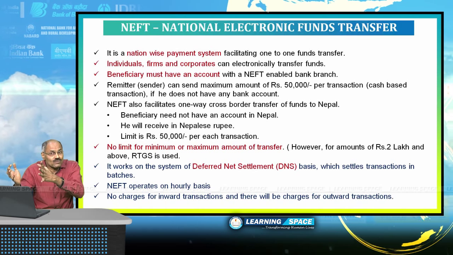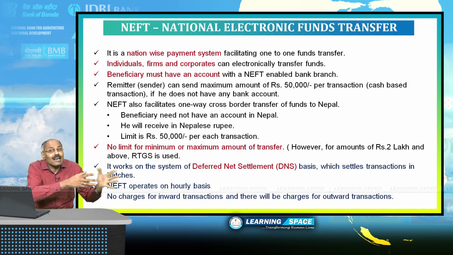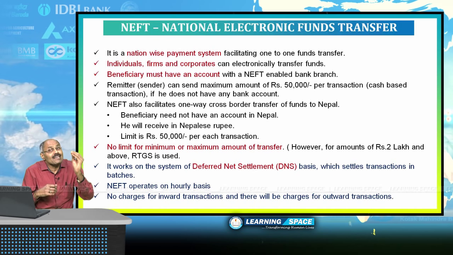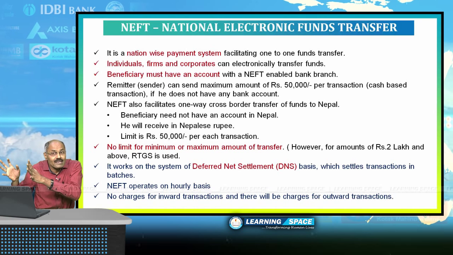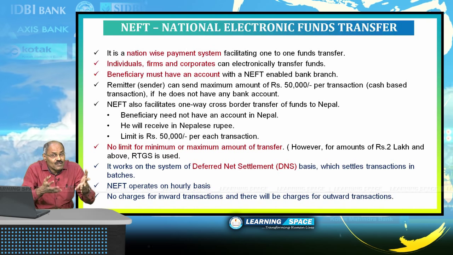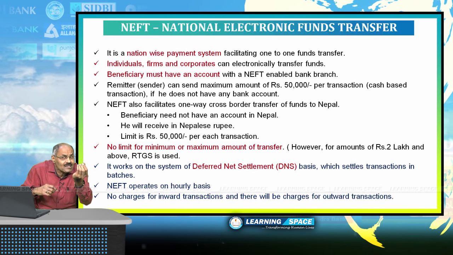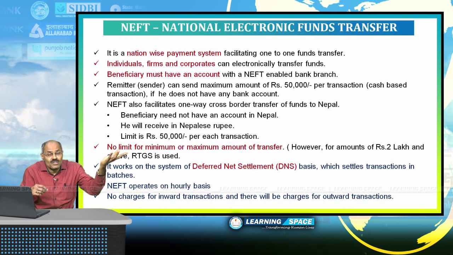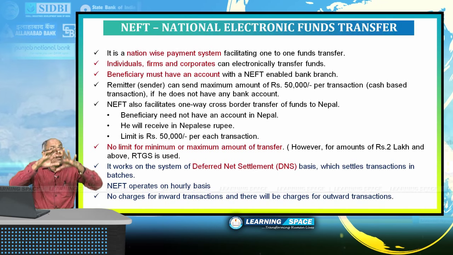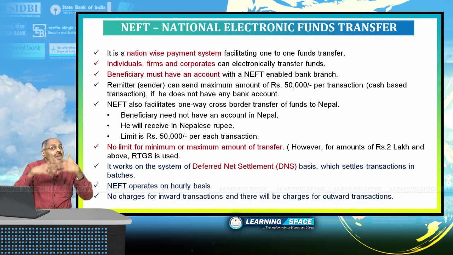Here, funds are transferred from one branch to the other branch, or you can say from one account to the other account in electronic way, and these are normally considered as retail payments. RTGS is not retail payment. RTGS is for rupees 2 lakhs and above. RTGS is not retail, but NEFT transfers are considered as retail payments. What do you understand by retail payments? Retail payments are small value payments. If you are transferring money through NEFT, or if you are making some transaction through your debit card or credit card or smart card, these are all called retail payments. Similarly, NEFT payment is also a retail payment.